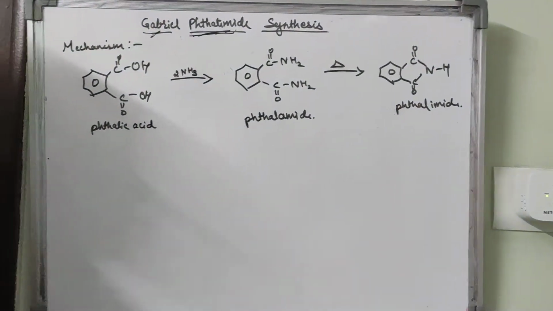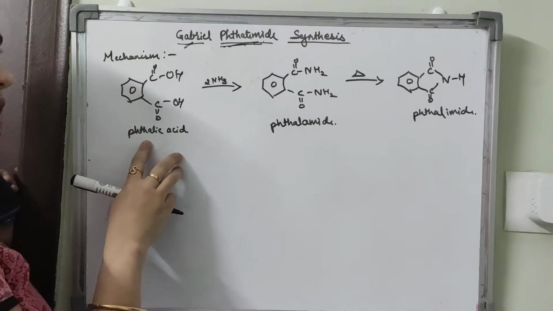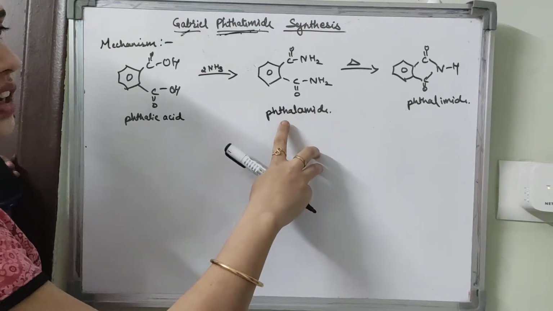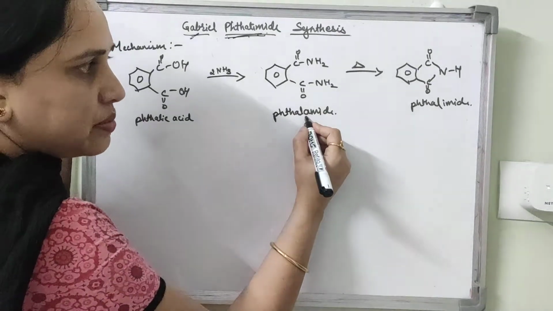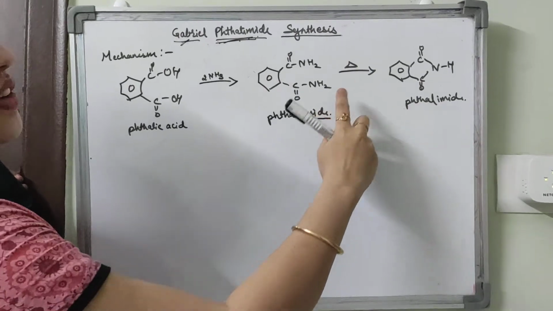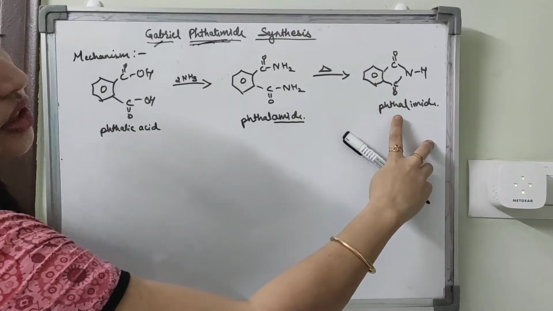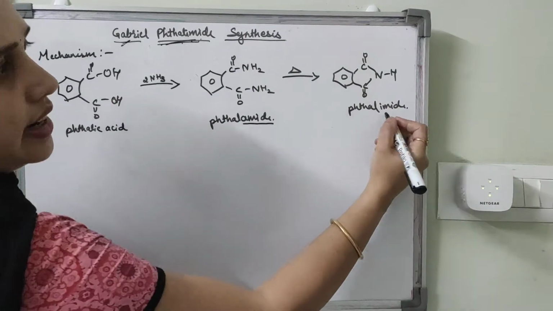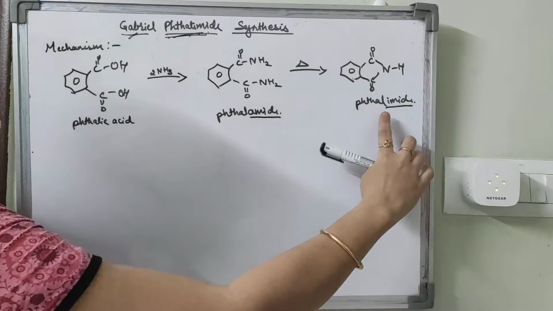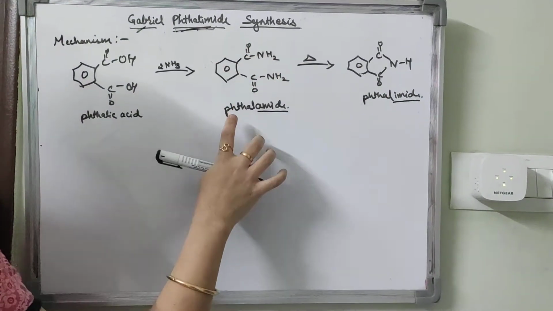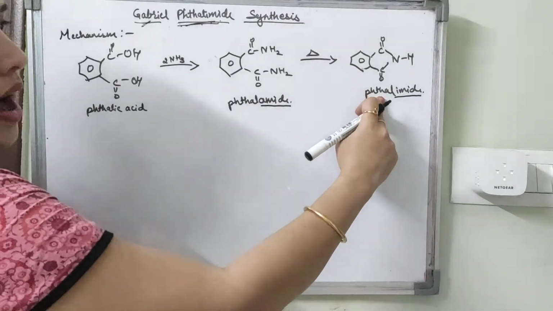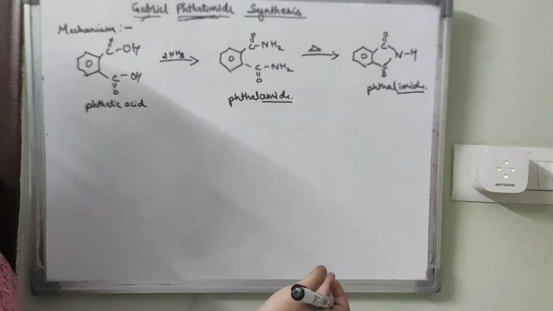Understood? From phthalic acid, which undergoes aminolysis, we will get the amide. Listen to me very carefully. This further heating leads to the formation of phthalimide. So we need this phthalimide for the production of primary amines.